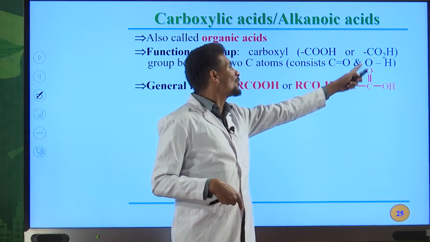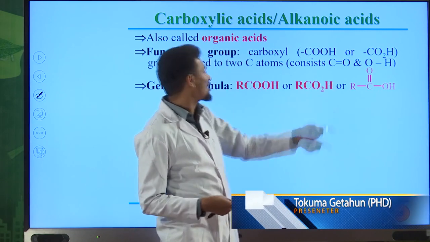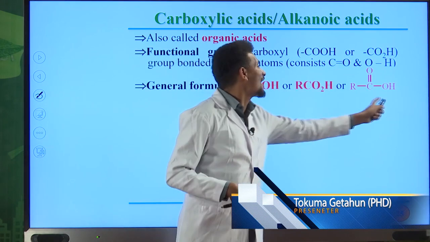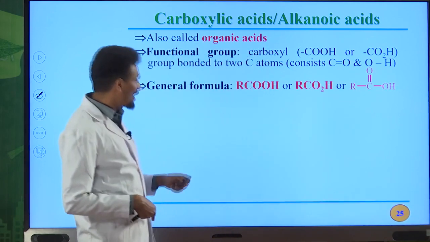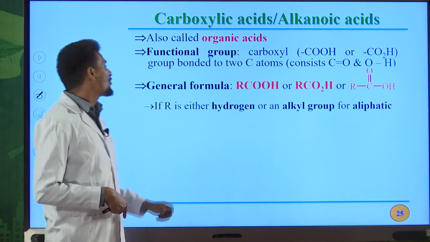We have a carbon to oxygen double bond, and we also have an OH group as a functional group of this molecule. This functional group is named the carboxyl group. The carboxyl group is the functional group for carboxylic acid. So this is the general formula for carboxylic acid.